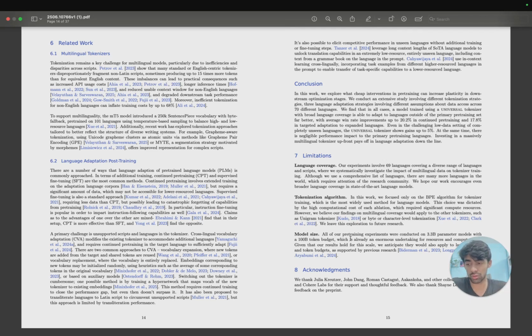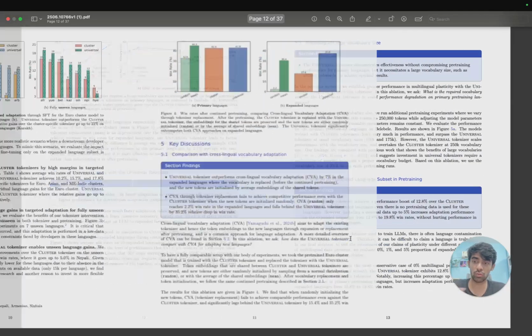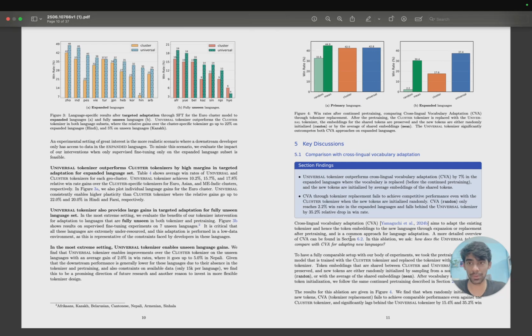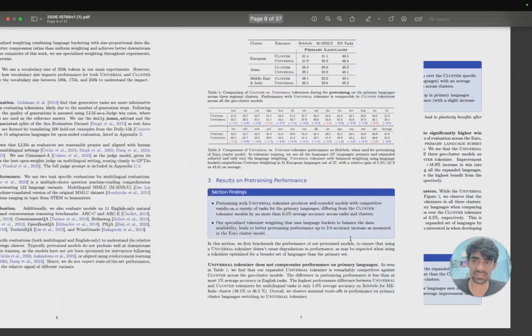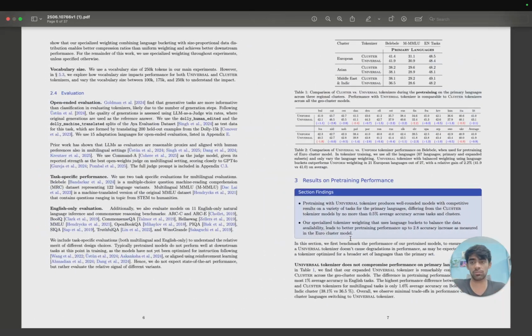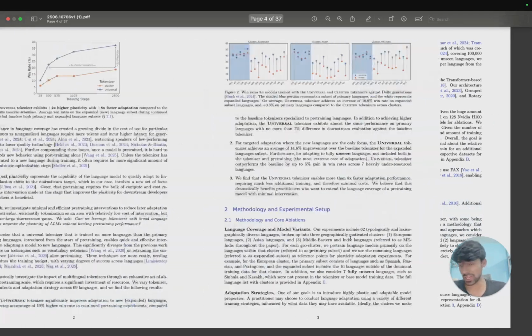Resource competition is obviously a problem for a lot of companies, so that completely makes sense, because pre-training a model so many times, continual pre-training with these tokenizers, different sets of languages, because they already had 3 clusters, then a universal tokenizer, is obviously very costly for a company. You need to spend a lot of money on GPUs and computation resources, which I can relate to.